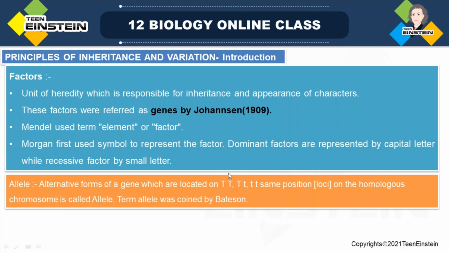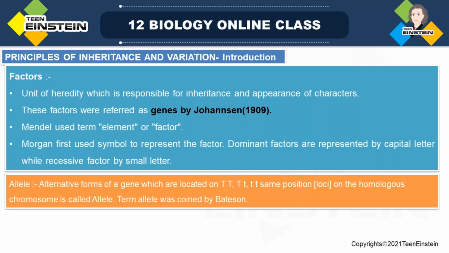If this represents the character tall, here both are dominant genes. Dominant genes are symbolized as capital letters, and recessive genes are mentioned as small letters.